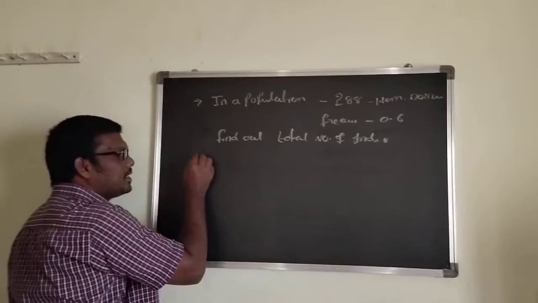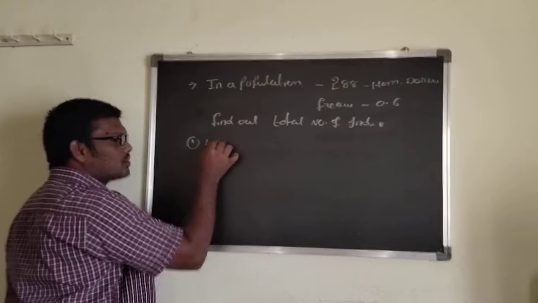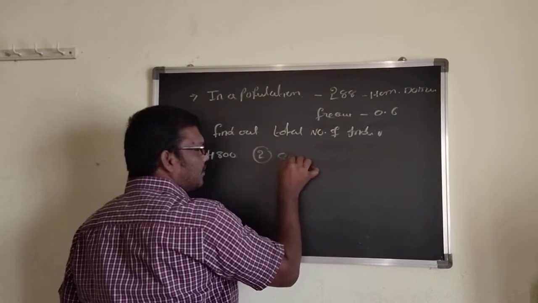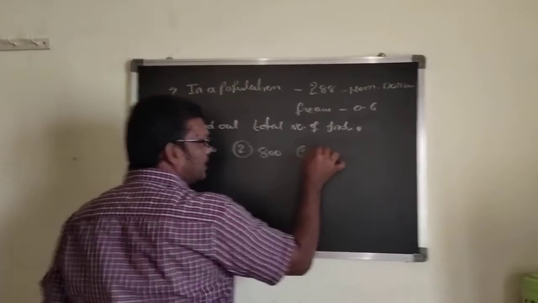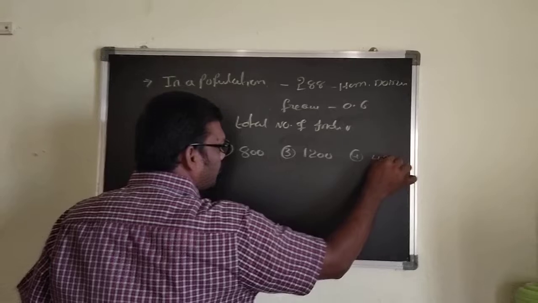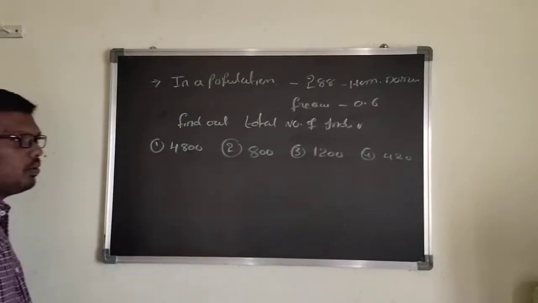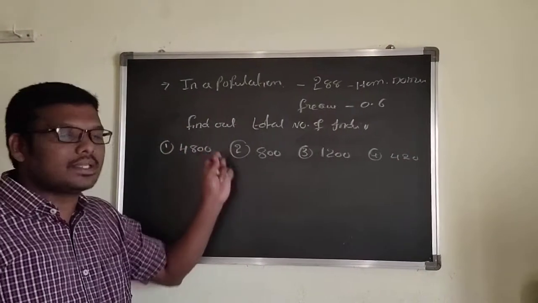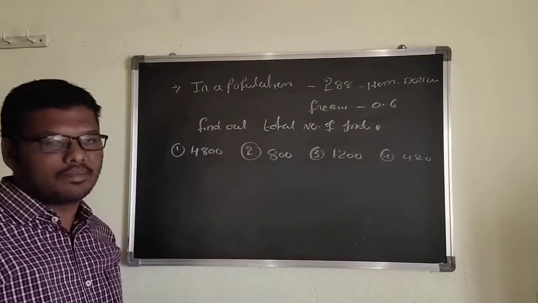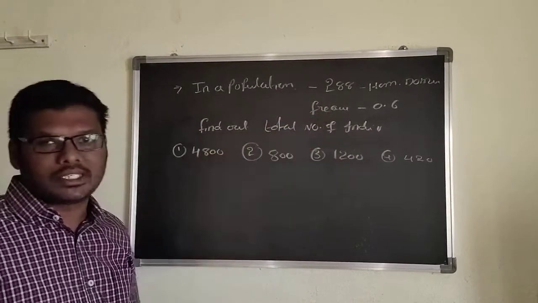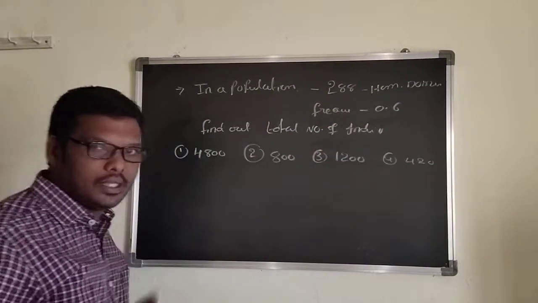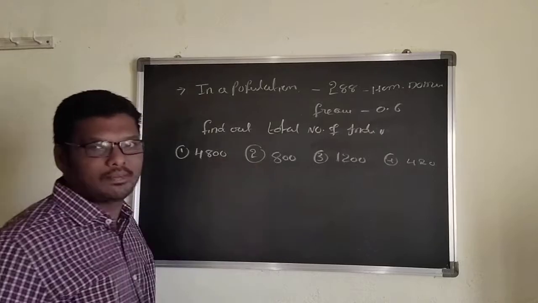Here they can give the options. One is 4800. Second option they can give 800, third option 1200, and fourth option 420. If they give the number of individuals and the frequency, you calculate the total number of individuals, then you can go for the options.